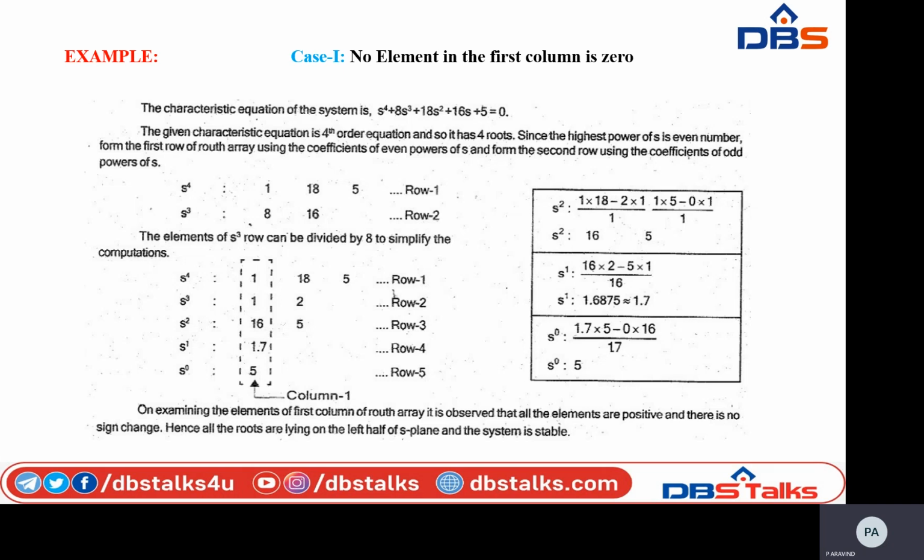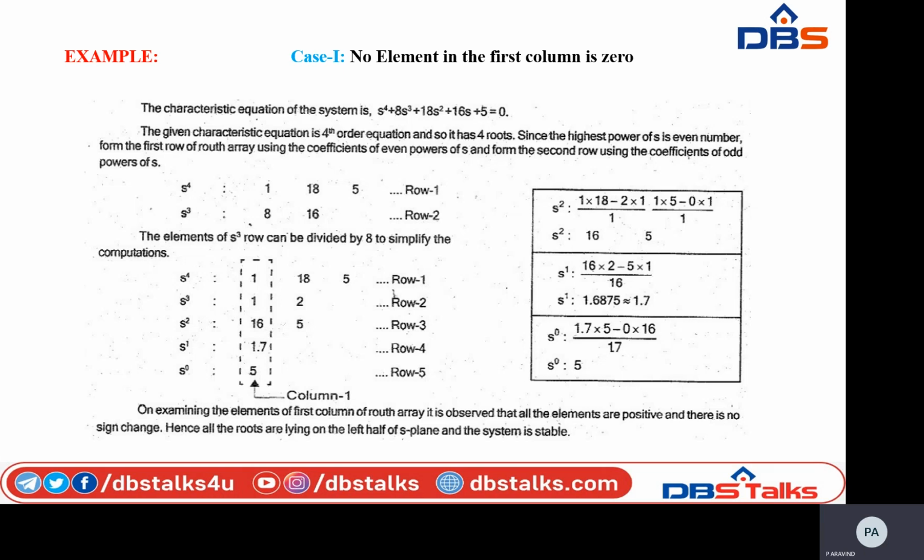Here, a sign change is nothing but: in the first column, the first element has a positive sign, the second element also positive, the third element also positive, the fourth element also positive, and the last element also positive. So all the elements in the first column have a positive sign, so there is no sign change. Okay, if there is any sign change, then the number of sign changes is equal to the number of roots present or lying in the right half of the S plane.